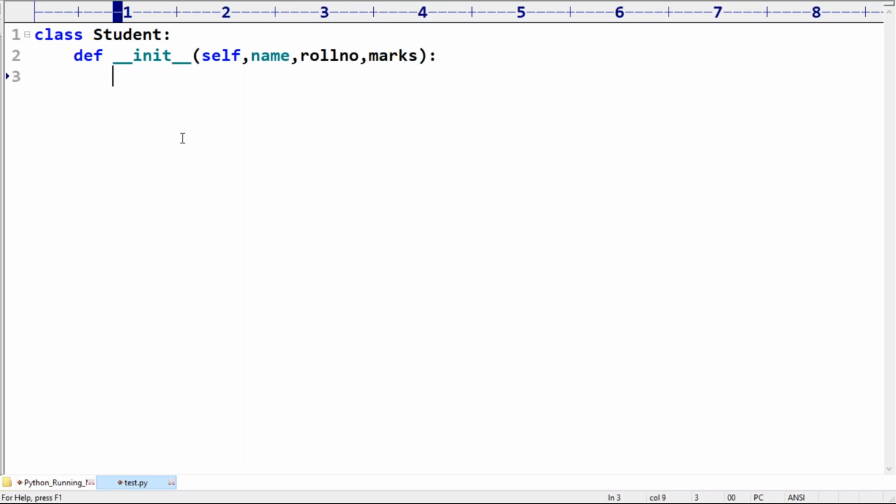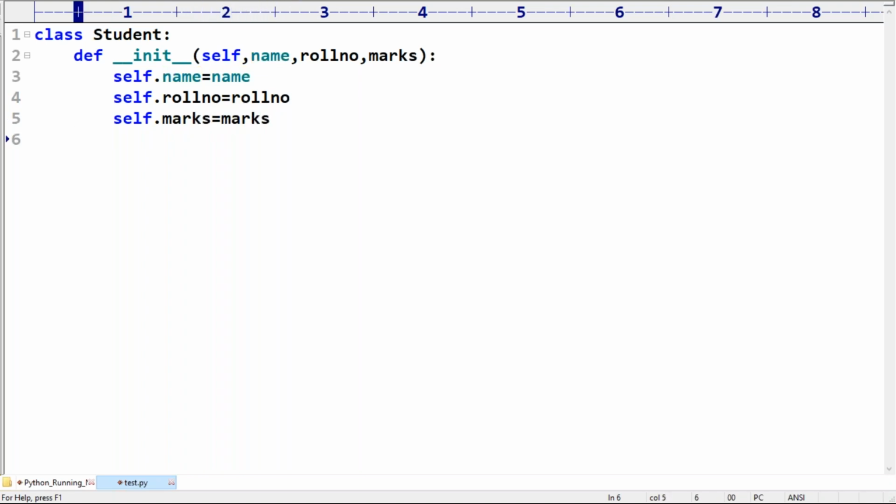Then self.name is equal to name, self.roll_number is equal to roll_number, self.marks is equal to marks.